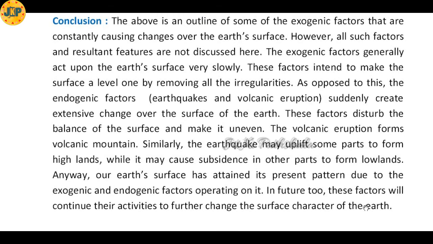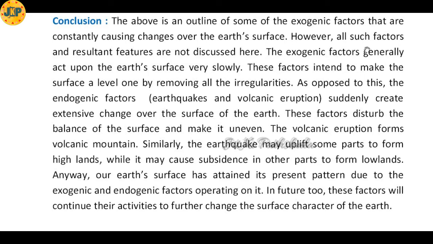Now let's see the last part of this lesson, and that is the conclusion. The above is an outline of some of the exogenic factors that are constantly causing changes over the Earth's surface. In this lesson we have discussed the factors which bring changes on the Earth's surface, and all the factors have been divided into two categories: one was endogenic and another was exogenic. However, we have given main focus to exogenic factors only in this lesson. But both endogenic and exogenic factors work constantly to bring changes on the Earth's surface.